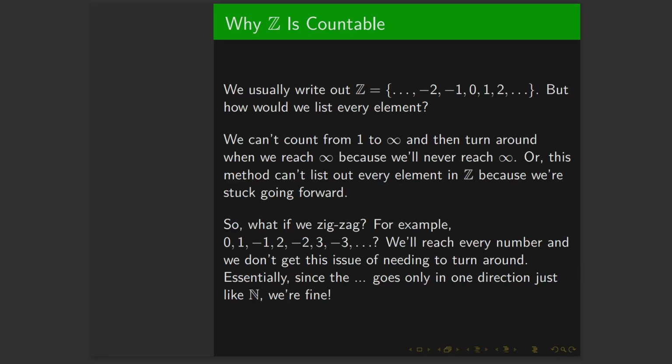The first thing you might think of is, hey, why don't we count from 1 to infinity and then turn around when we get to infinity? But we'll never really reach infinity. Do you see the issue here? We can never reach infinity, so we can never end.